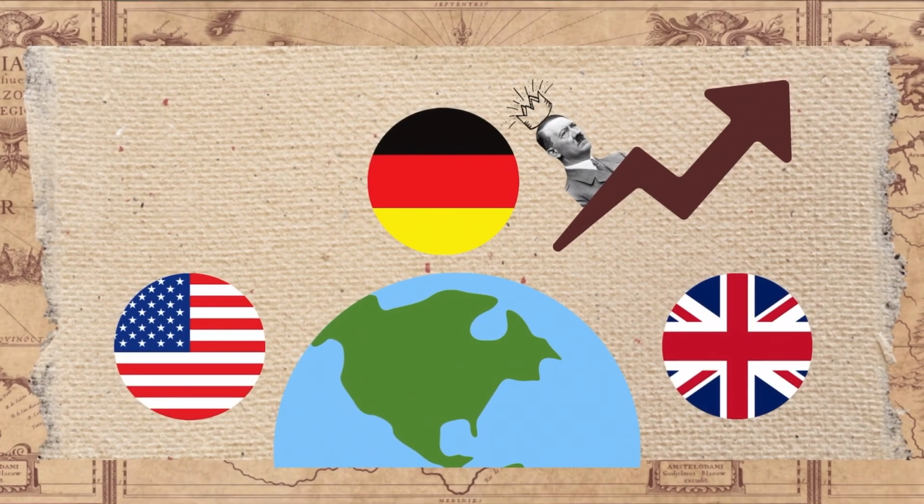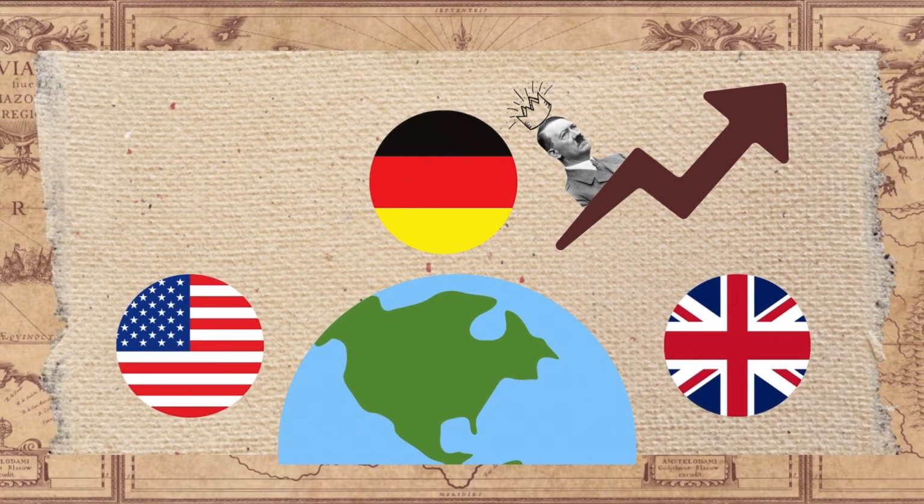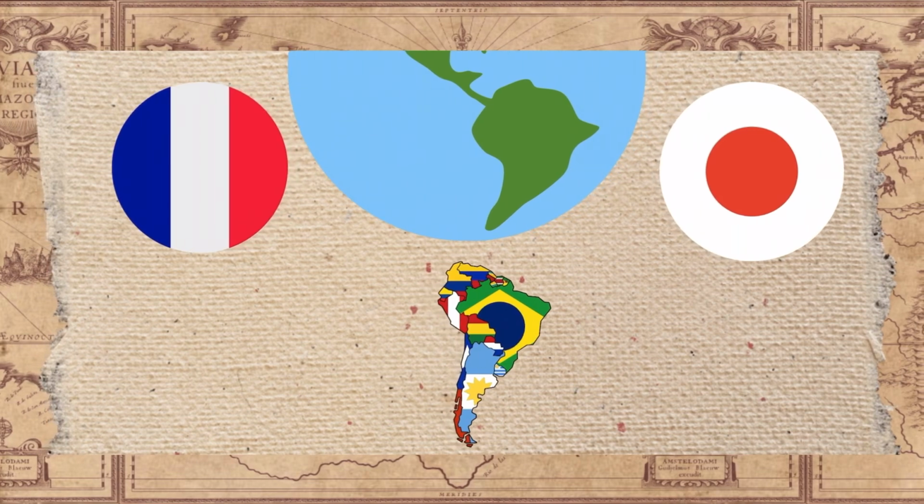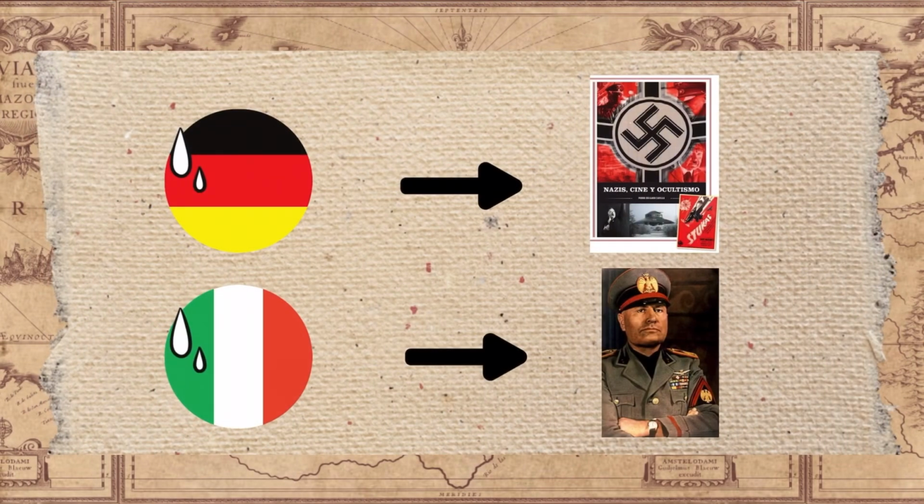Germany experienced a similar collapse, fueling Hitler's rise to power. The United Kingdom faced a milder recession, while France struggled to recover. Latin America suffered from falling export prices, and Japan experienced a short, milder downturn. The crisis helped totalitarian regimes rise.